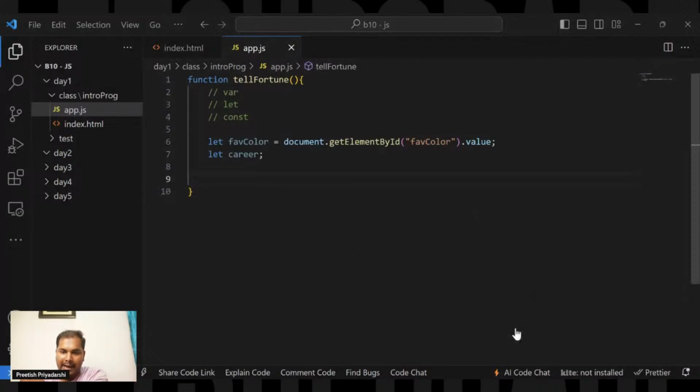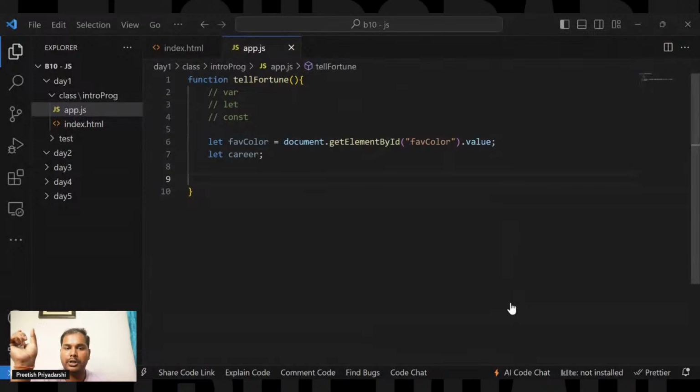Ashad, if you have any doubt, you can just ask me, like which part you are unable to understand. If you are unable to understand the var part, var is the older version of storing variables, which is valid till 2015. As per the current standards, it is always preferred to use let and const depending on the requirement, which I have already explained. But still, if you have doubt, you can just ask me. I have already defined these three things: var, let, and const.